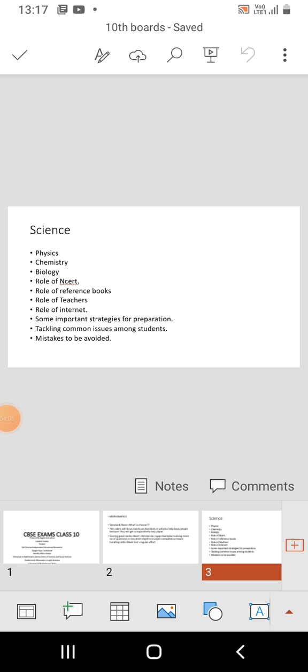Some important strategies for preparation. Course must be completed before one month, which I had already told, and revision equal to YouTube plus own home copy plus own school copy plus own tuition copy plus own practice copy plus important parts of the NCERT textbook.